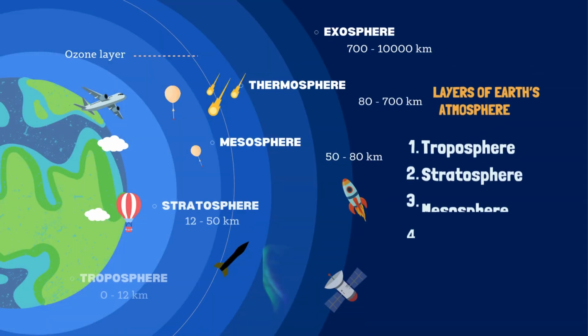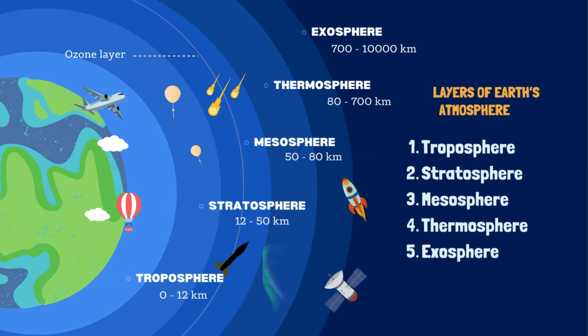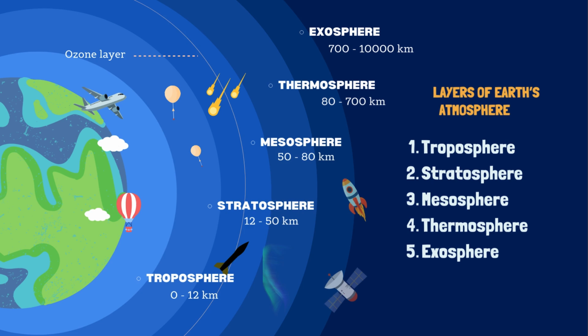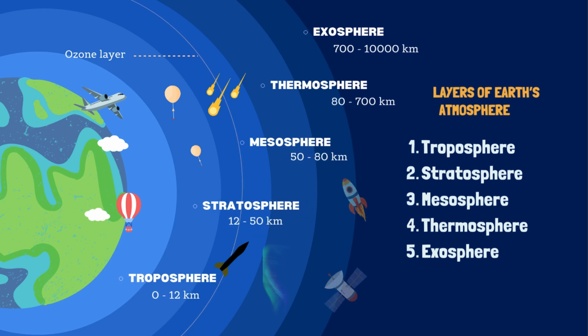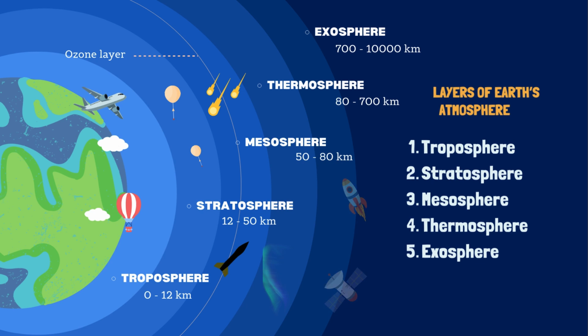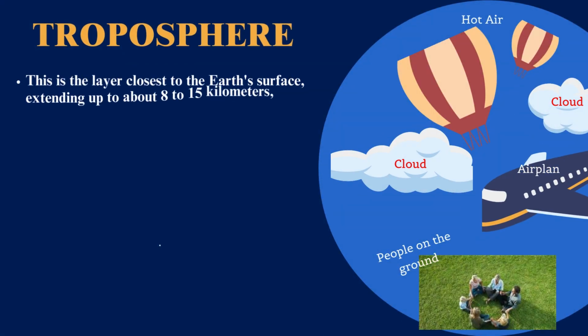There are 5 layers of the atmosphere. They are troposphere 0 to 12 kilometers, stratosphere 12 to 50 kilometers, mesosphere 50 to 80 kilometers, thermosphere 80 to 700 kilometers and exosphere 700 to 10,000 kilometers. Now, we will understand one by one. The first one is troposphere.